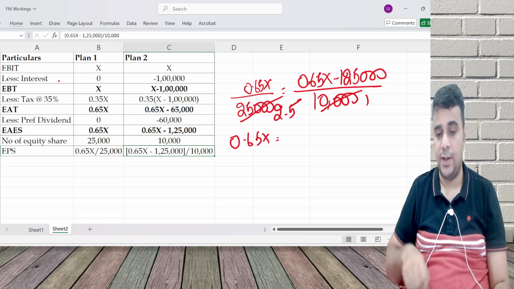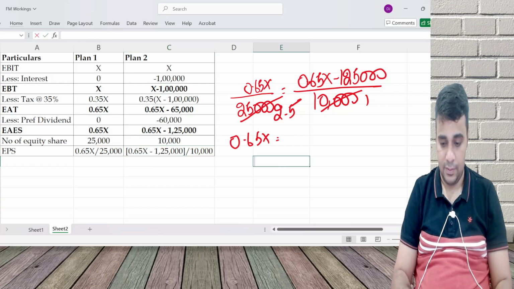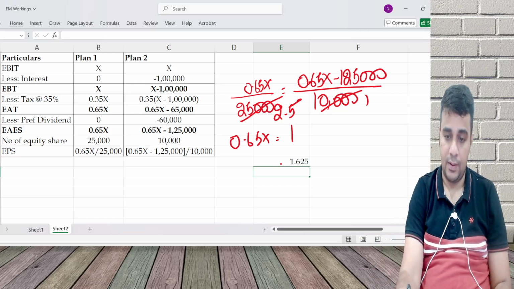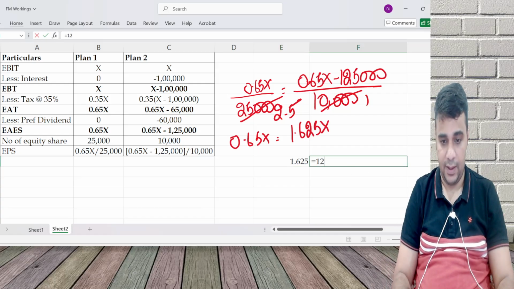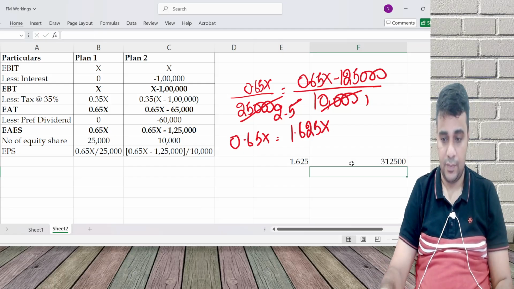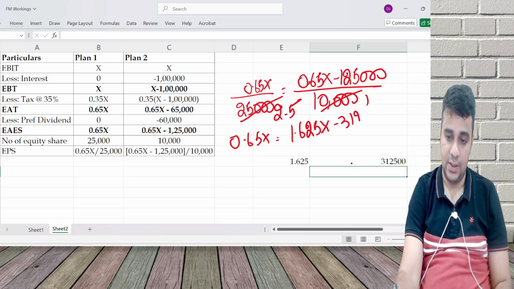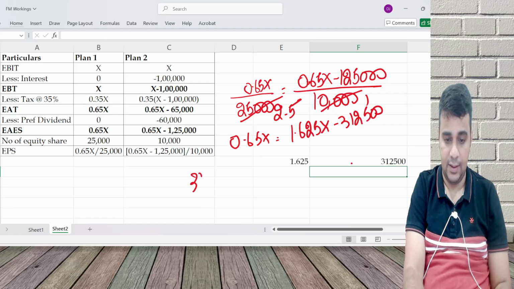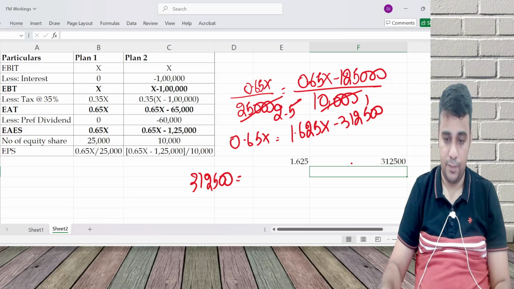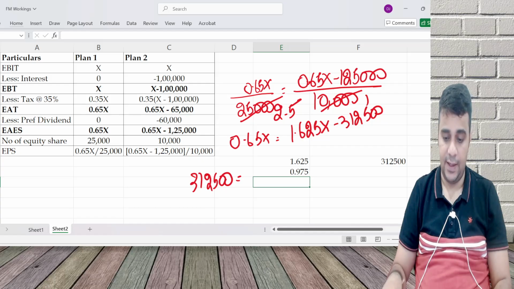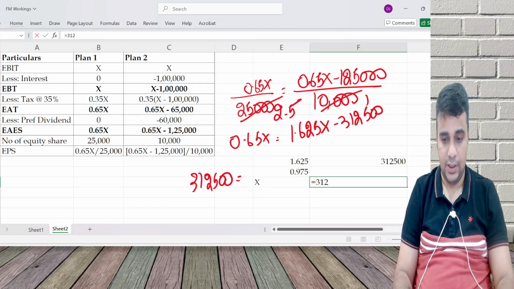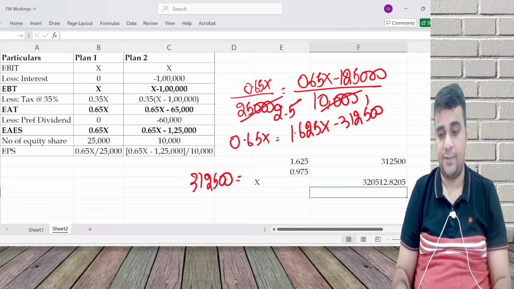You'll have to do 0.65 into 2.5, which is 1.625x, and 1 lakh 25 into 2.5 is 312,500. So 1.625x minus 312,500 is equal to 0.975x. X is equal to 312,500 divided by 0.975.